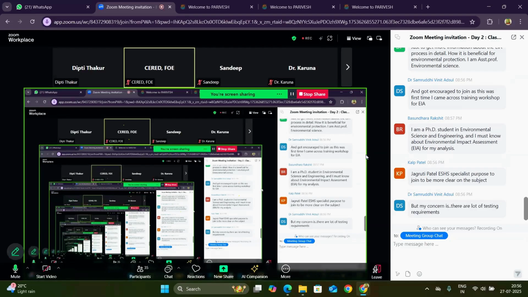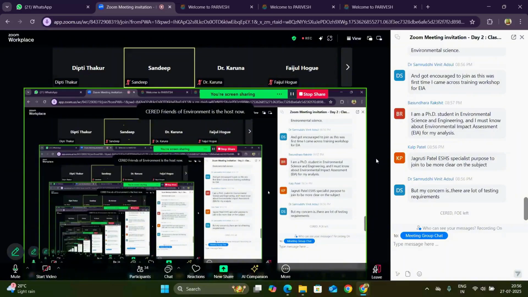Yes, a lot of testing is required because we have to check or mention every component of the environment, basically around the project site within a 10-kilometer radius.